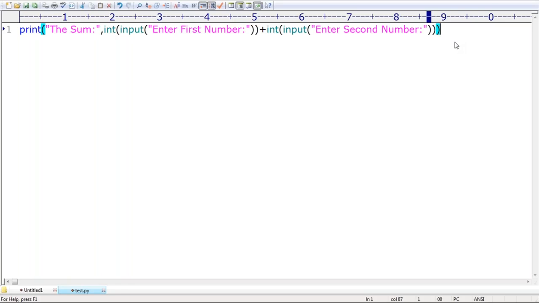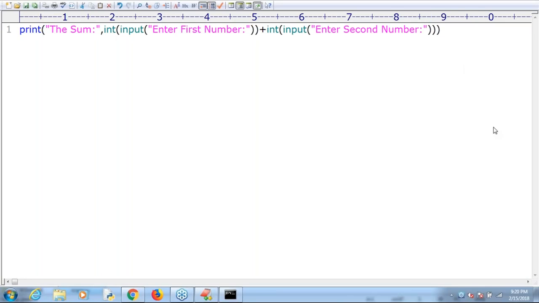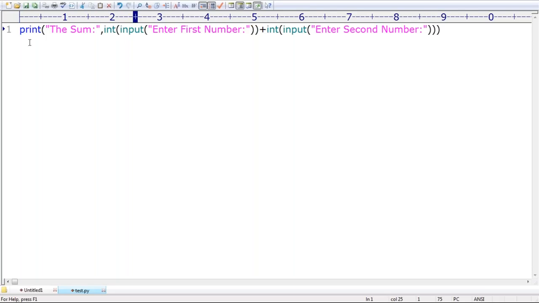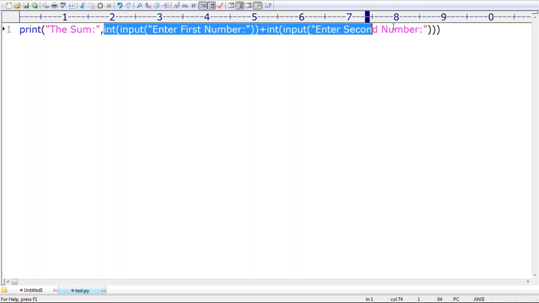Observe a bit carefully. Now this total thing is one line only. This type of shortcut you are going to see lakhs of times in Python. That is the biggest specialty. The sum is, what is the first value? First value is asked from the keyboard. Whatever value you enter will be considered. Now arithmetic addition is performed, and that result by default is printed.